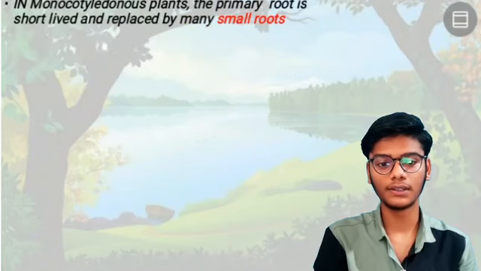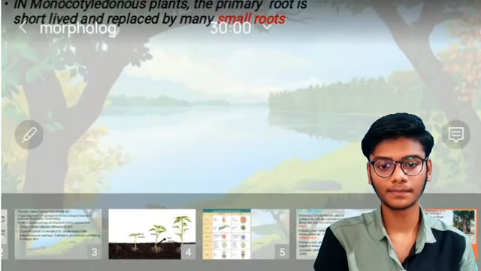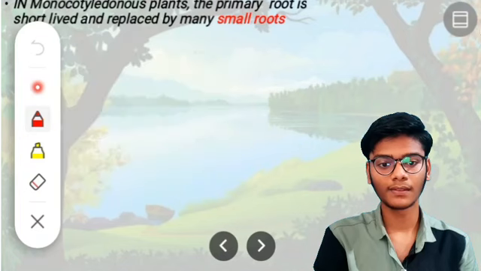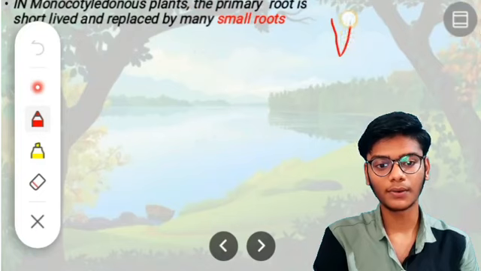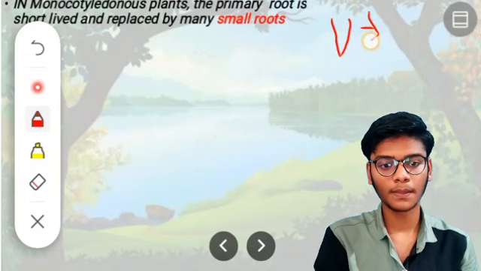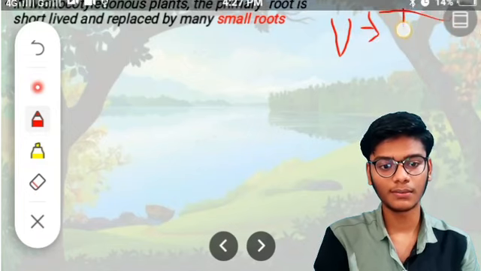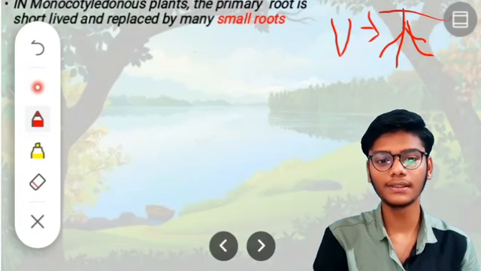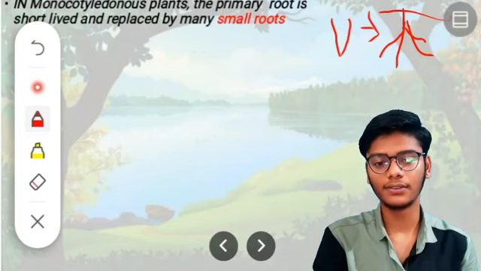So this is the primary root, and it will be replaced by many small roots. Let us see, this is ground, many small roots. It will be replaced by many small roots.